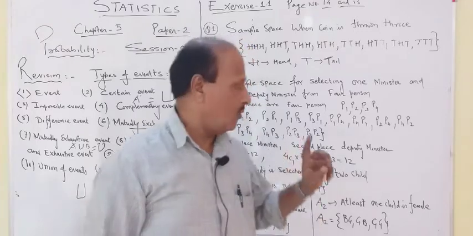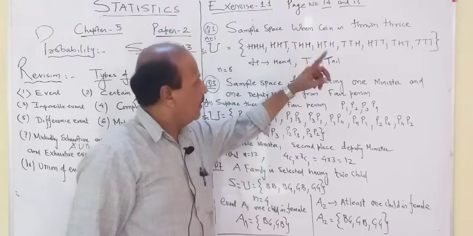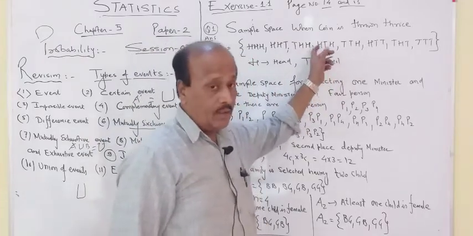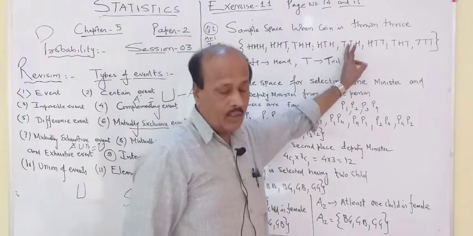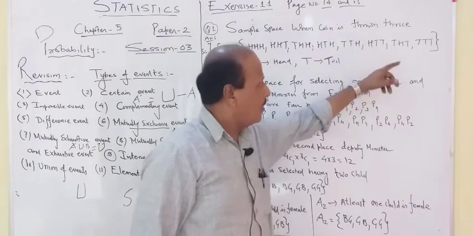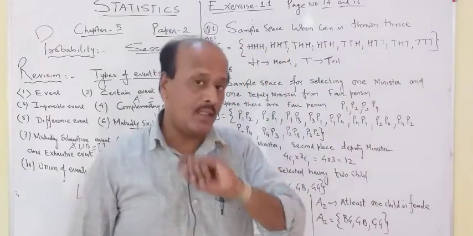First of all, let us see the outcomes. All 3 heads: head, head, head; then head, head, tail; head, tail, head; or tail, head, head. These are the outcomes where head is involved. Then 2 tails: head, tail, tail; tail, head, tail; or tail, tail, head; or otherwise all 3 tails. So there are a total of 8 outcomes.